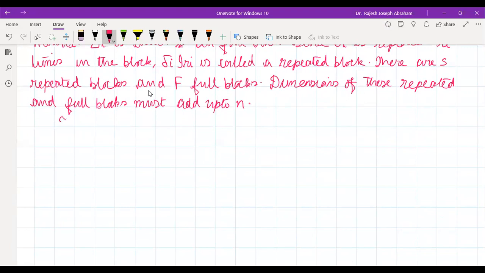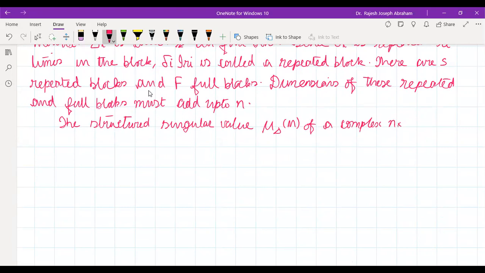This structure, now how will you define the structured singular value? The structured singular value mu delta of M, of a complex n cross n matrix M, is defined as follows.